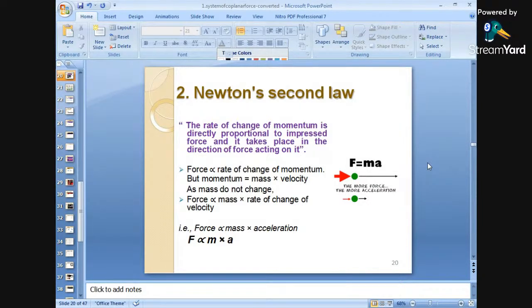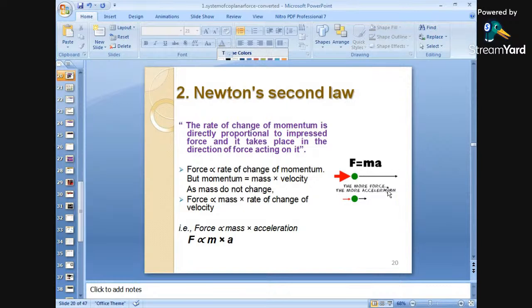The rate of change of momentum is directly proportional to the impressed force, and it takes place in the direction of the force acting on it. That means the change of momentum is directly proportional to the impressed force. This is nothing but Newton's second law, and it is measured in the direction of force.